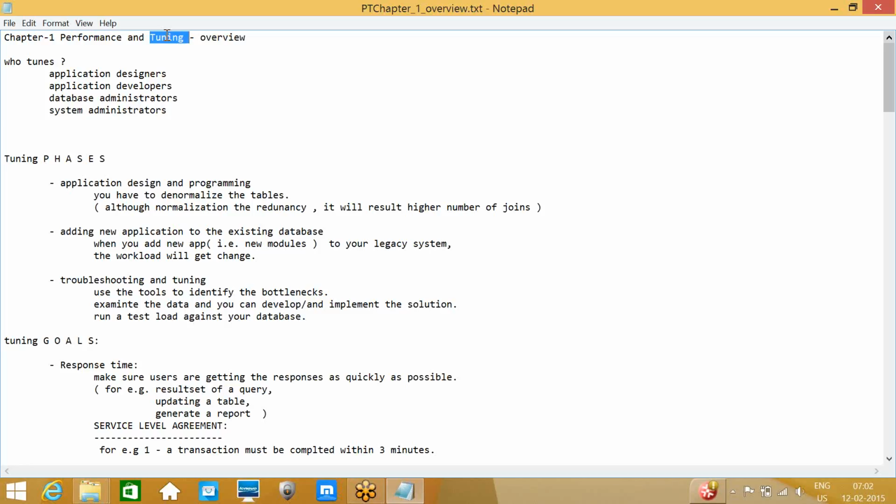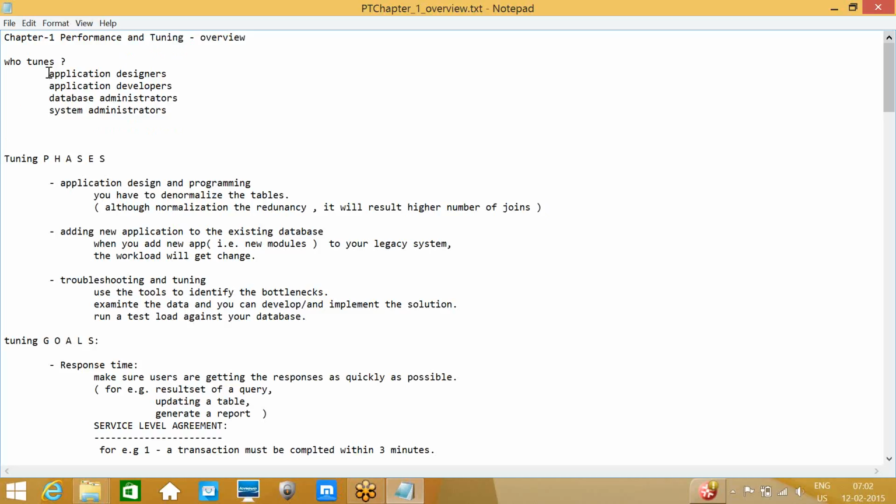So before working on this performance tuning task, we need to understand how we are creating the database and how we are managing the database. So who tunes the database? There are different people who can tune our database.